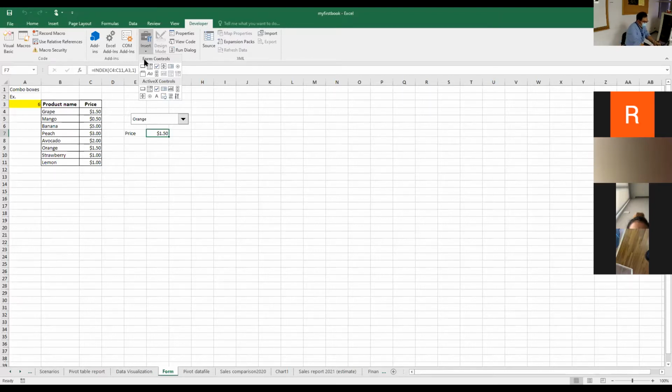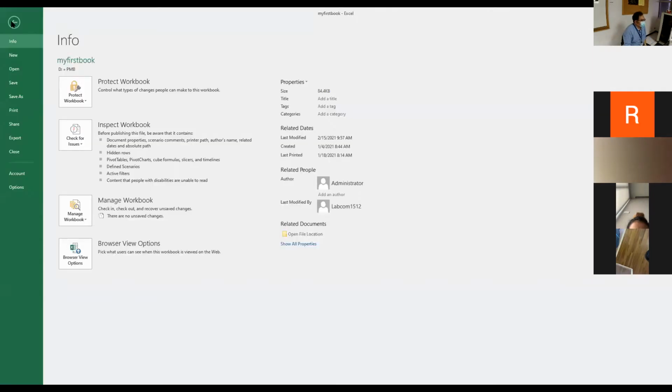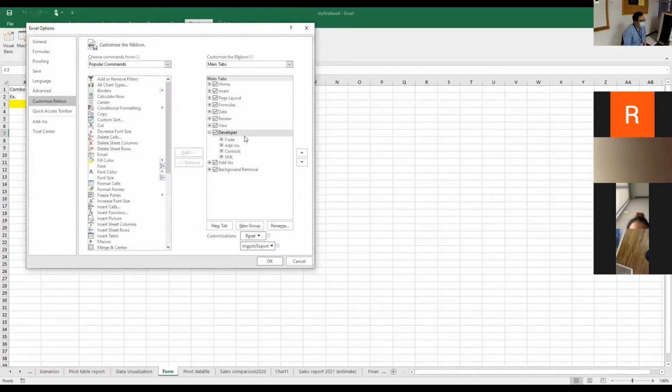I want to show you how we do that, because in the exam, or later on if you have to use the form in Microsoft Excel on another computer, you have to know how to activate the developer tab. You just go to the file menu, then go to options, go to customize ribbon, and then you see the developer tab on the right hand side.